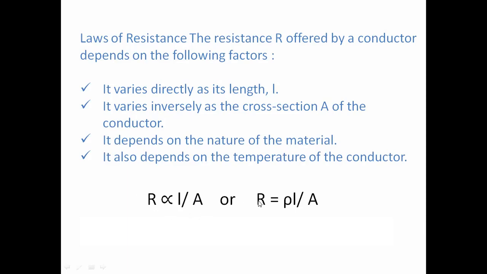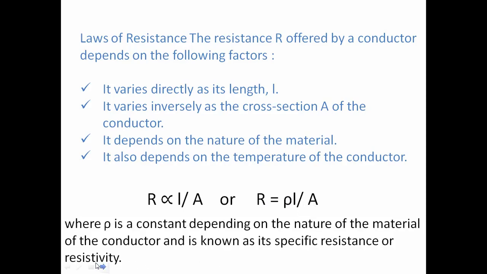From this we obtain a proportionality constant rho, which is nothing but the resistivity. R is equal to rho L by A, where rho is the proportionality constant, which we call the resistivity.